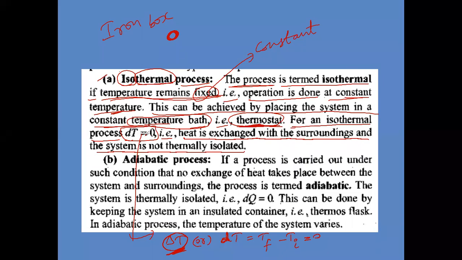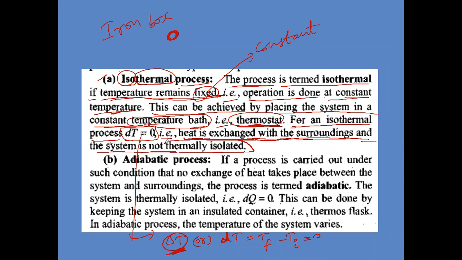From the system, some amount of heat is exchanged with the surroundings. That's why the temperature remains constant.